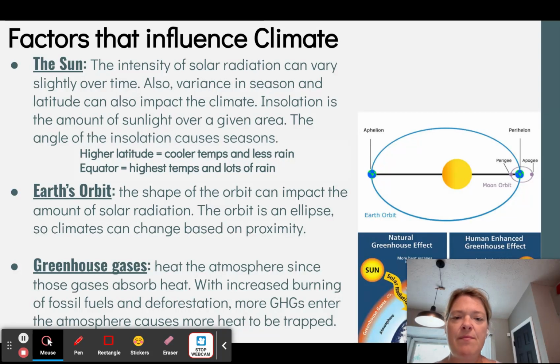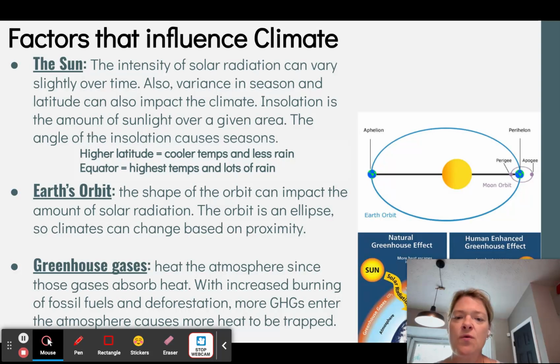Insolation, as we know, is the amount of solar radiation over a specific area, and the angle of insolation can also cause seasons, which also impacts the climate. So, in higher latitudes, we tend to have cooler temps and less rain. Along the equator, we end up having higher temps and lots of rain. And we've talked about in the notes in this unit why that's the case.